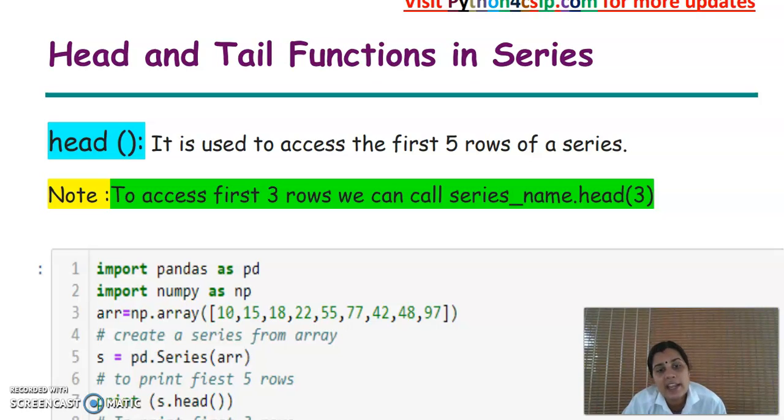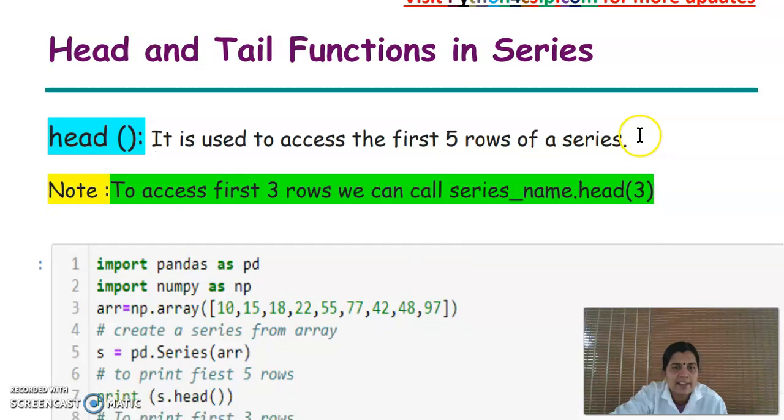In this, we can use the head function to access the elements. If we use head with nothing inside the brackets, the first 5 rows of a series are accessed. Suppose we give a value inside the bracket like head of 3, then the first 3 elements will be accessed. Let's look at an example.